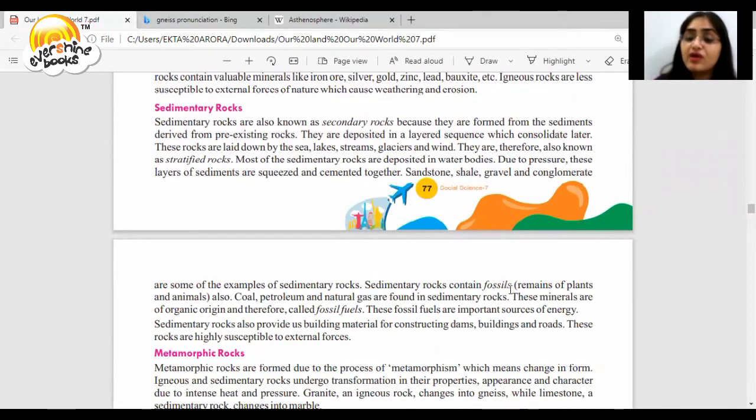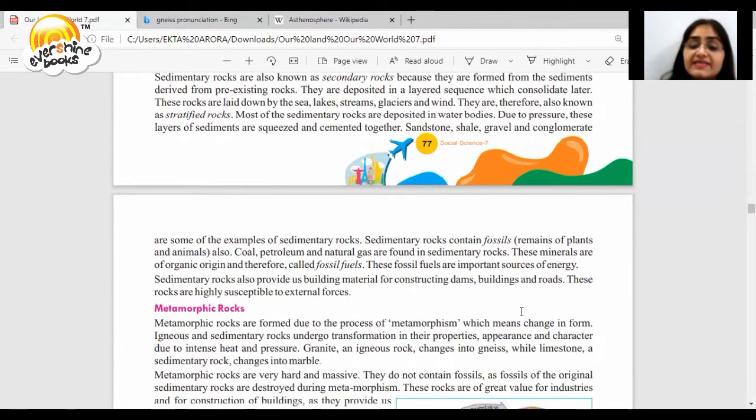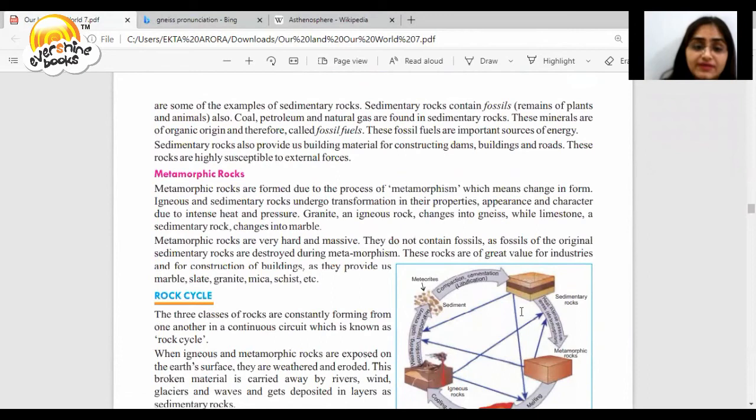These rocks contain fossils, meaning remains of plants and animals also. Coal, petroleum, natural gas are found in these rocks. These minerals are of organic origin and therefore called fossil fuels. They are very important. These rocks also provide us building material for constructing dams, buildings, and roads. These rocks are highly susceptible to external forces.